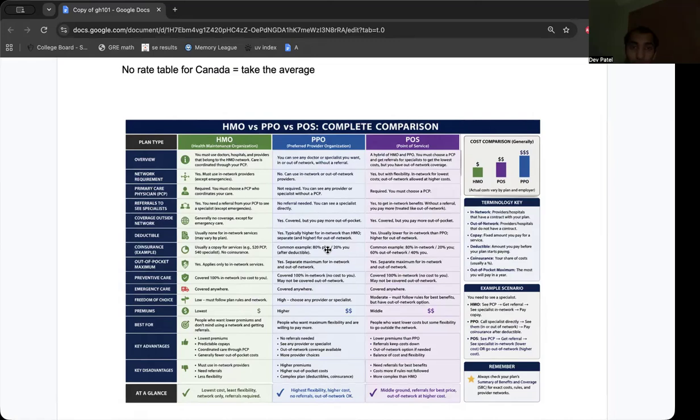Must use a network. PPO, we know, you can see any doctor or specialist you want, but prefer to be in network, but you can go OON. And if you do, obviously the cost will be higher. POS is a hybrid, and yeah, you must choose a PCP.